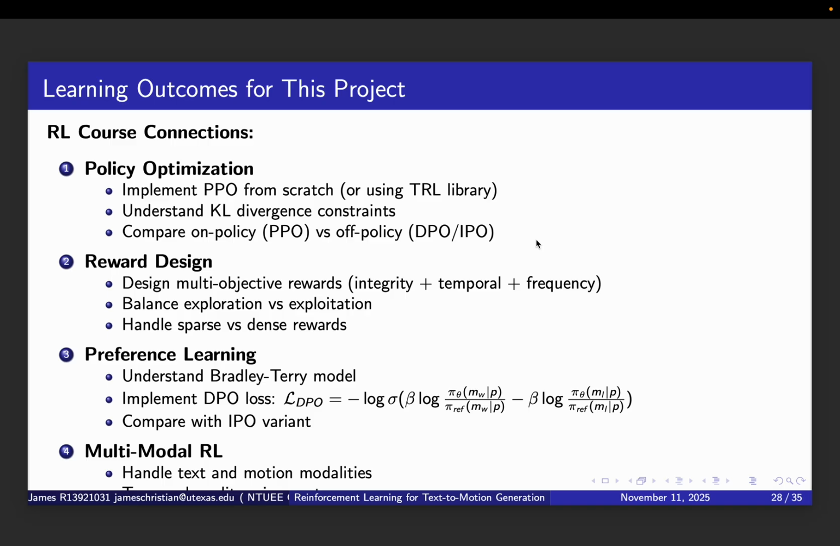Fourth, multimodal RL. We will handle both text and motion modalities simultaneously. We will solve temporal credit assignment problems, determining which action at which time step deserves credit for the final reward, and we will work with sequential decision making, where each decision affects future options. These learning outcomes ensure the project is pedagogically valuable, not just a research contribution.